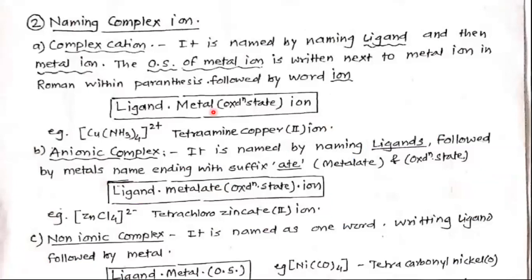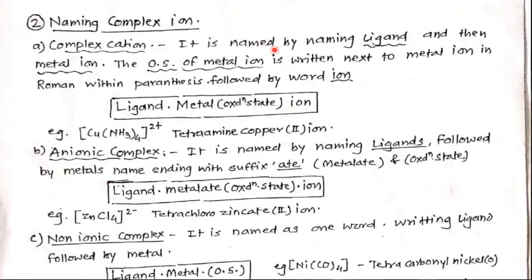So the first point is naming the complex compound. Second is naming the complex ion. That complex ion may be a complex cation, an anionic complex, or a non-ionic complex. These 3 types we have already studied. So when the complex is a cation, how do we write its name? See, it is given here simply.